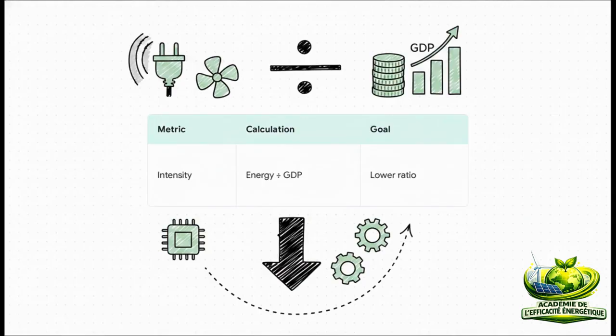The math driving this KPI is actually incredibly straightforward. You just take total energy consumption and divide it by the GDP. And the ultimate goal here? We want a lower ratio. A lower number means it costs way less energy to produce economic wealth. It signifies a highly efficient, often less labor-intensive, and much more technologically advanced economy.